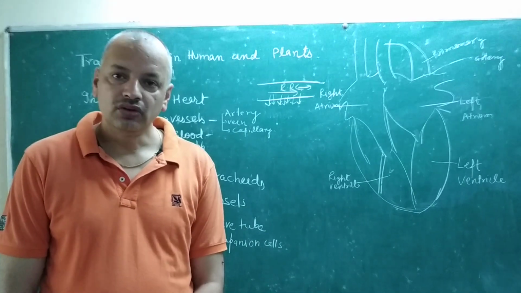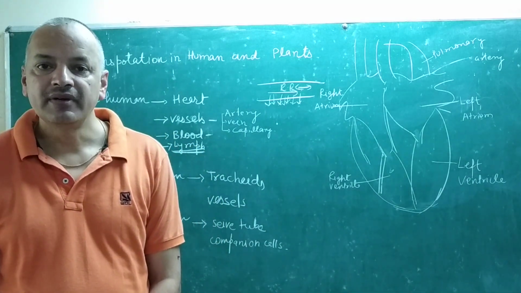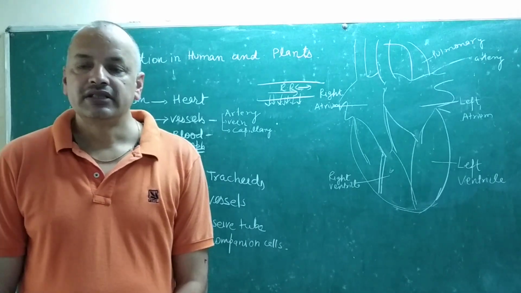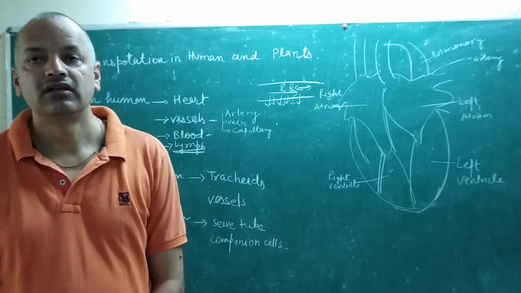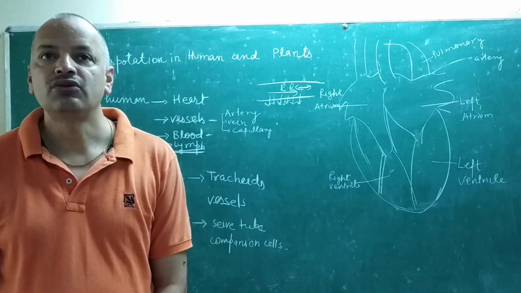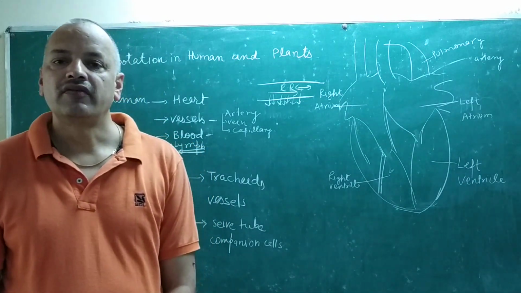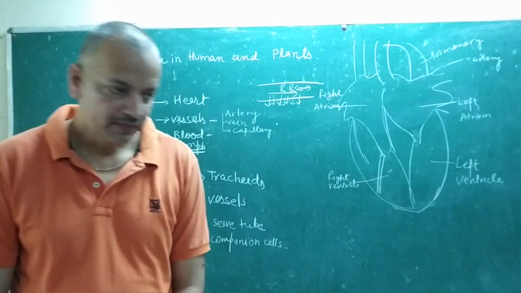You all know that food is synthesized inside the leaf, and water is taken by the plant from the soil, and it needs to be transported to the whole body. So the whole body is covered by xylem and phloem.